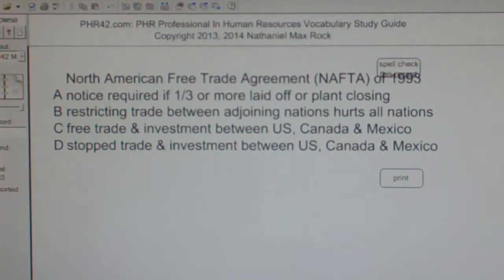So the best answer choice in this case from what we've been given for North American Free Trade Agreement, NAFTA of 1993 is C. Free trade and investment between U.S., Canada, and Mexico.